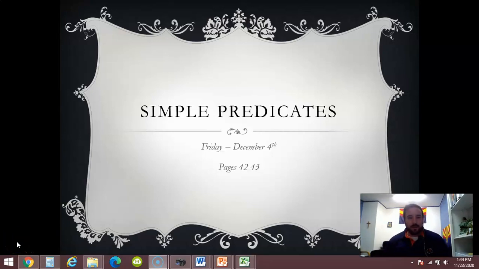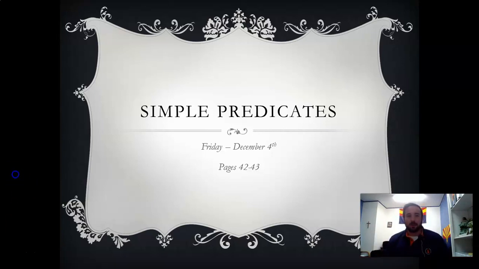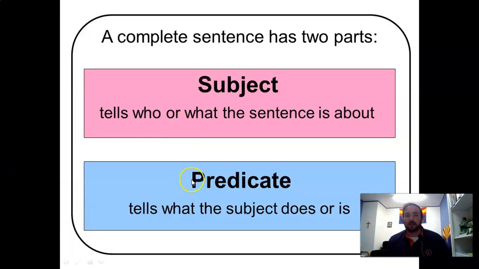Good morning. Hey, as promised, today we're dealing with simple predicates, which you probably figured out is much like what we talked about with simple subjects. You got to find the complete subject, and to find the simple subject, one word. Well, now you got to find the complete predicate and then the one word about what the subject does. Let me explain. Again, you got to go back to the basics.